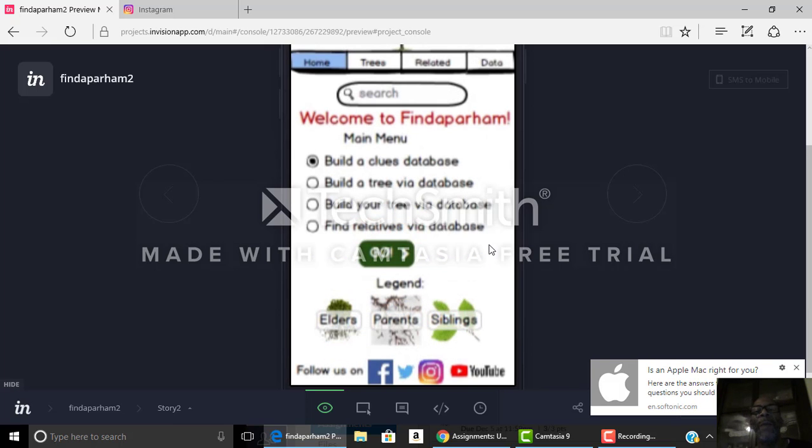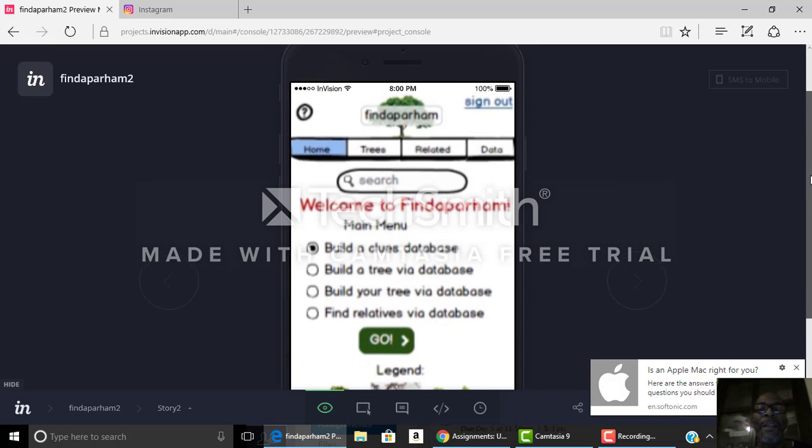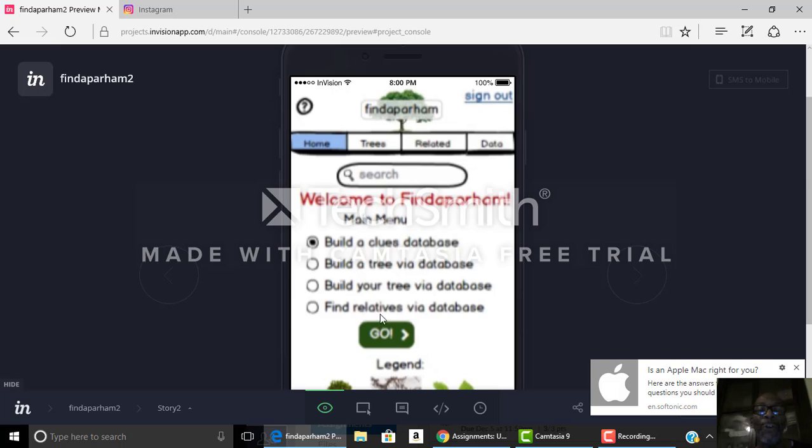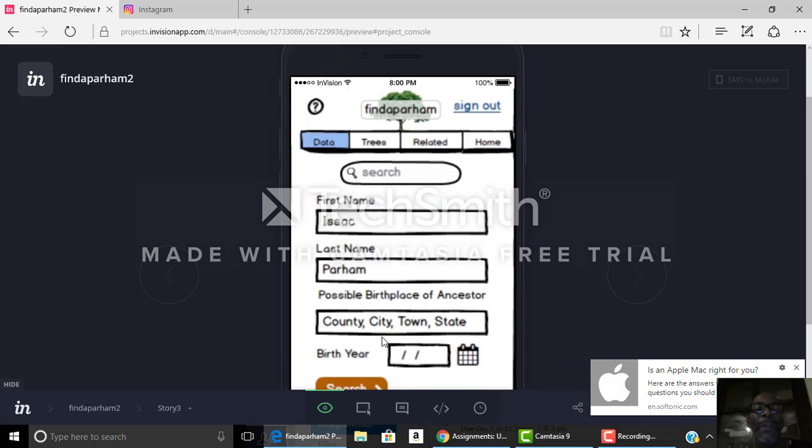Then we go to the Find a Parham main menu. In this case, we're going to build a clues database. So we use our radio button, and then we have our legends down here. We have our metaphors for elders, which is tree roots, parents, which is tree branches, and then siblings and children, which are leaves. So once you do that, you've already signed in to the app. Then you click on Go right here.